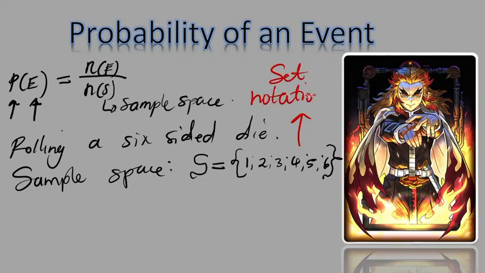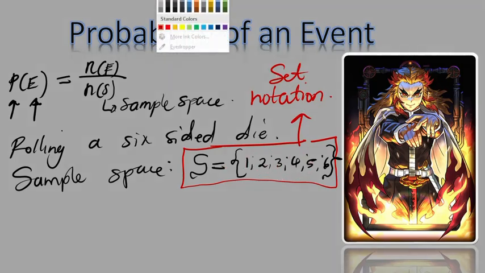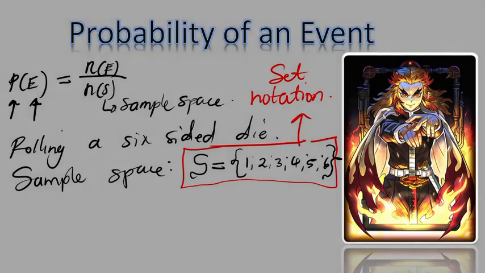You see how I wrote those things? That is what it is. Every time I ask you to write something in set notation, you write the symbol, the equal sign, those fancy brackets, and everything that is possible in that set. Now, the sample space is everything that is possible in this die, which means anything that can ever happen in this die will only come from these values.